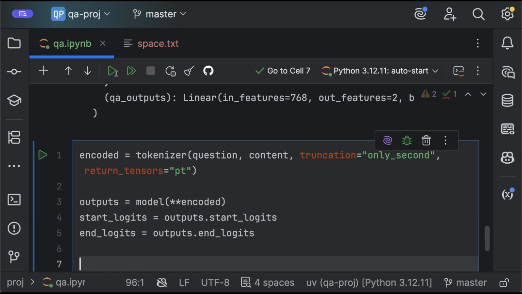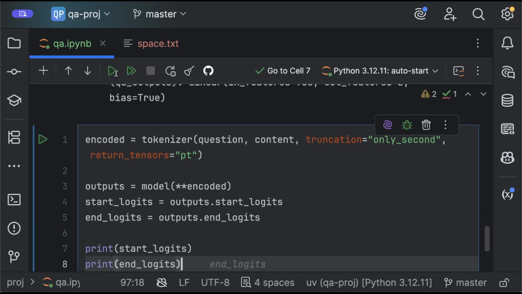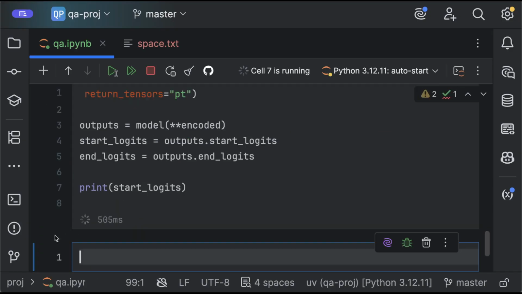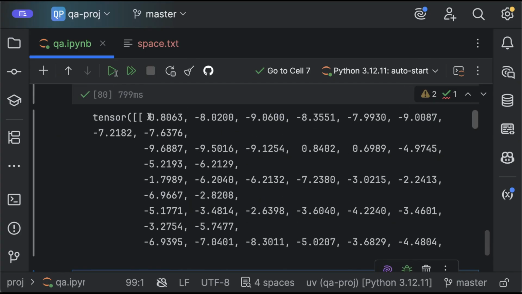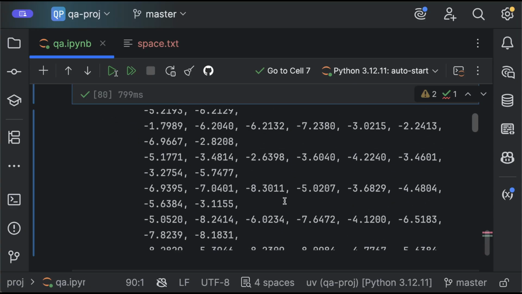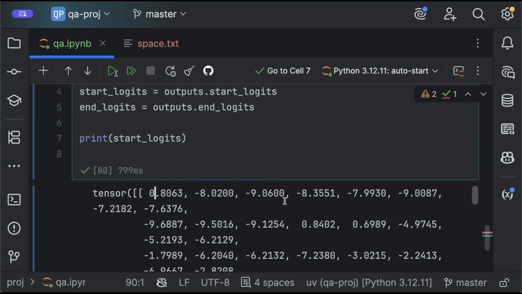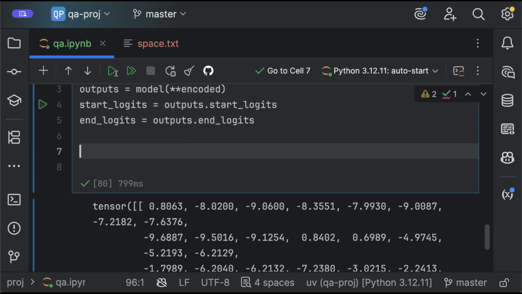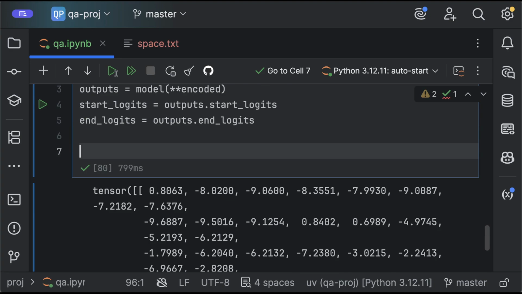So just to see how it is, let's start. It gives us a score for each word, saying which one is the potential beginning of my answer. The one that has the highest score is usually the index of the first word in the answer. Okay, but this is a score, it's not exactly an index, right?